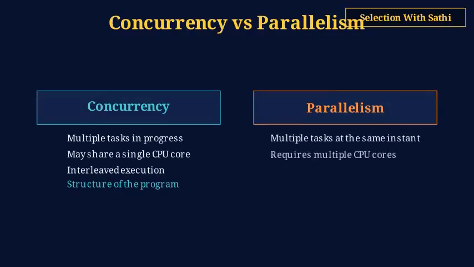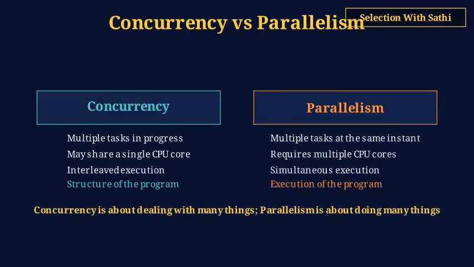They are not the same thing. Concurrency is about structure, managing multiple tasks that can make progress over time. Parallelism is about execution, tasks literally running at the same instant on multiple CPU cores. A single core machine can be concurrent by interleaving tasks, but not parallel. As Rob Pike famously said, concurrency is not parallelism, concurrency is what enables parallelism.